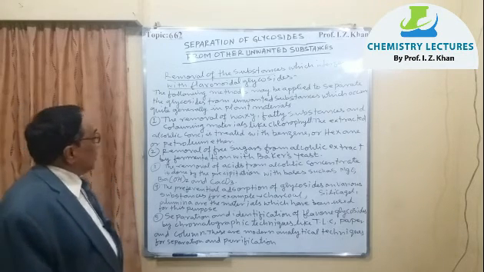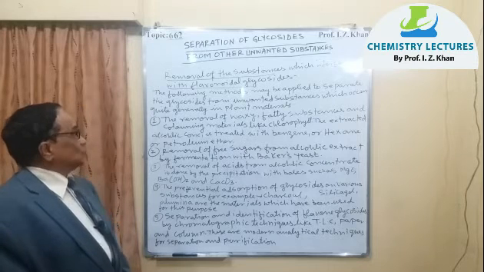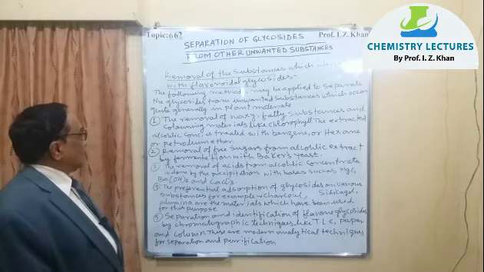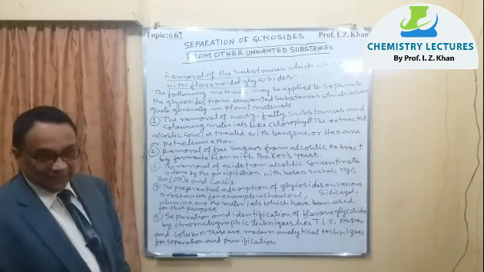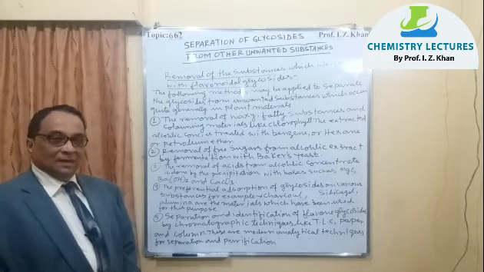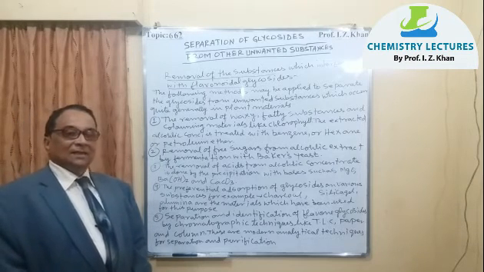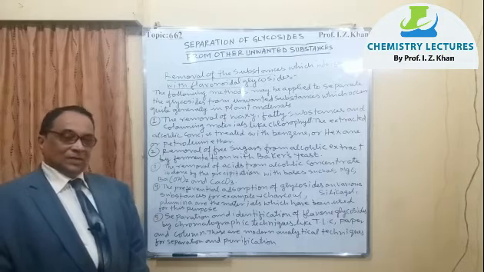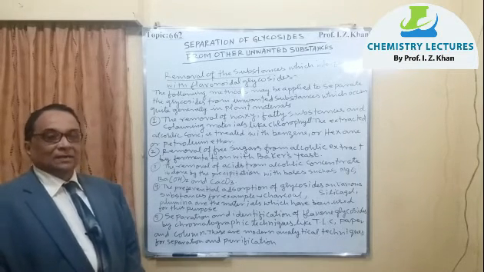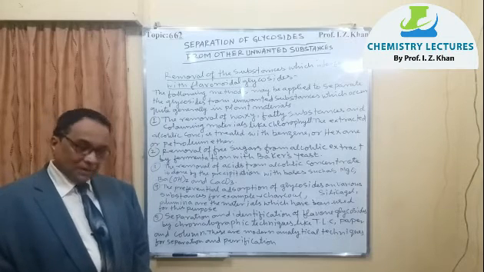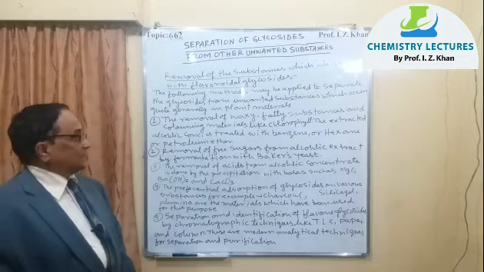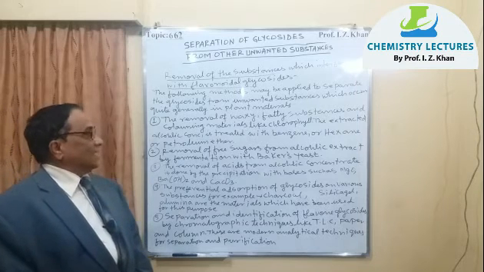So the following methods may be applied to separate the glycosides from unwanted substances which occur quite generally in all plant materials. Wherever we are doing research or aiming to isolate any type of phytochemical, whether it is terpene, steroid, or flavonoid, we have to follow all these procedures. Number one, the removal of waxy, fatty substances and coloring material like chlorophyll.